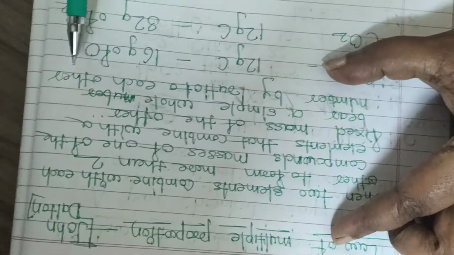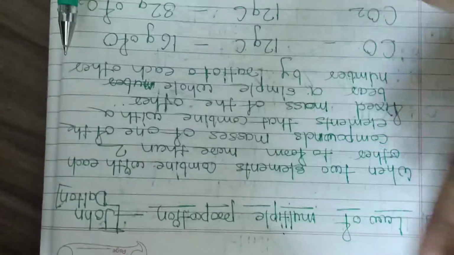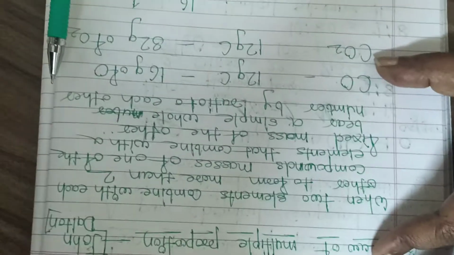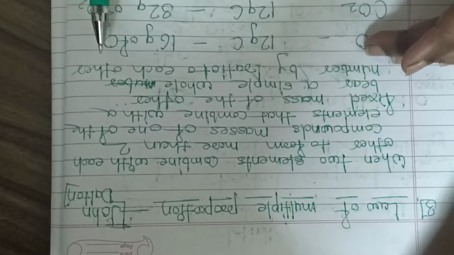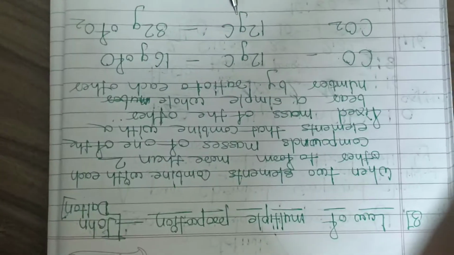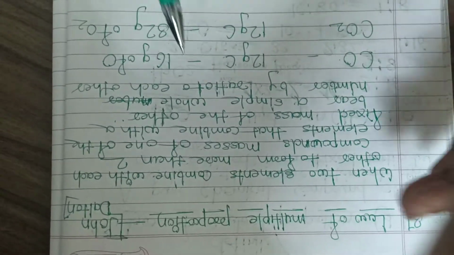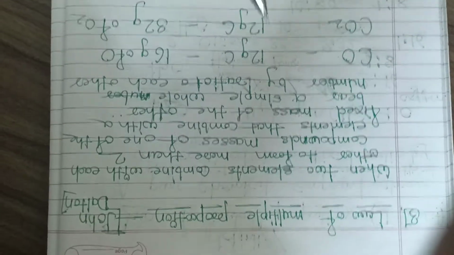Now this is the statement. You have to recite it, but you will understand this statement when I give an example for you. So here I am going to present one example. Before going ahead, I would like to repeat the law again.